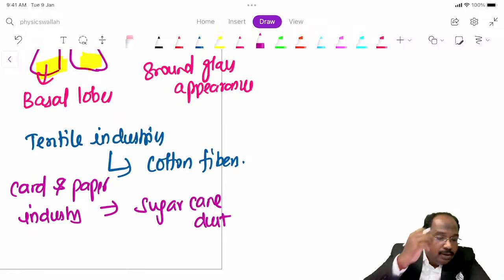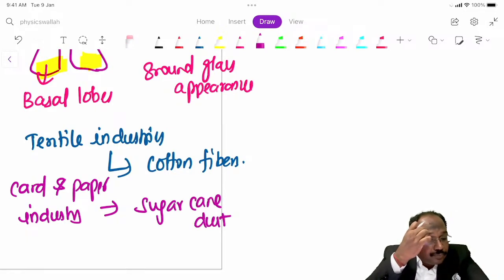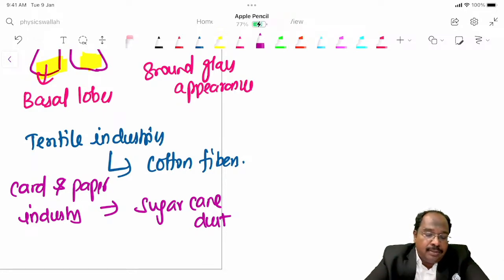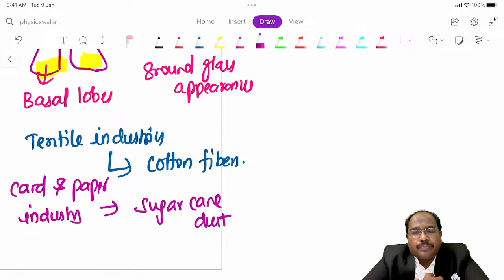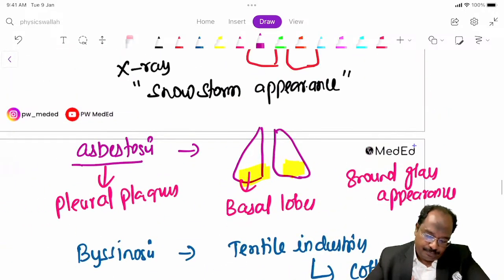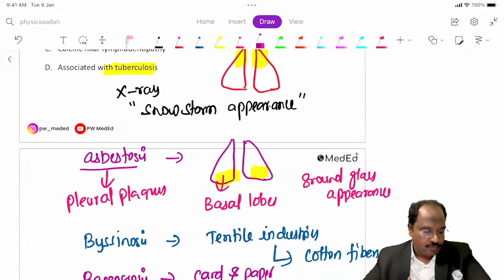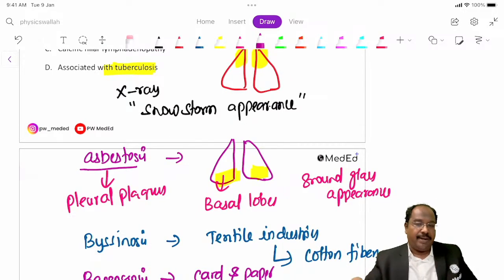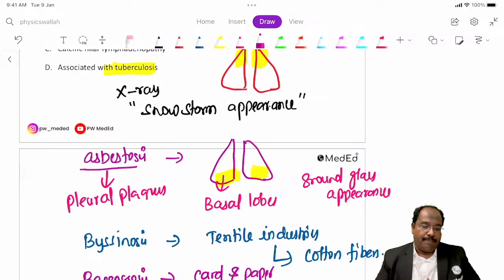Okay, fine. So am I clear? These are the points we should know regarding occupational health, guys. Yes, it's paper industry. A recently asked question is paper industry.